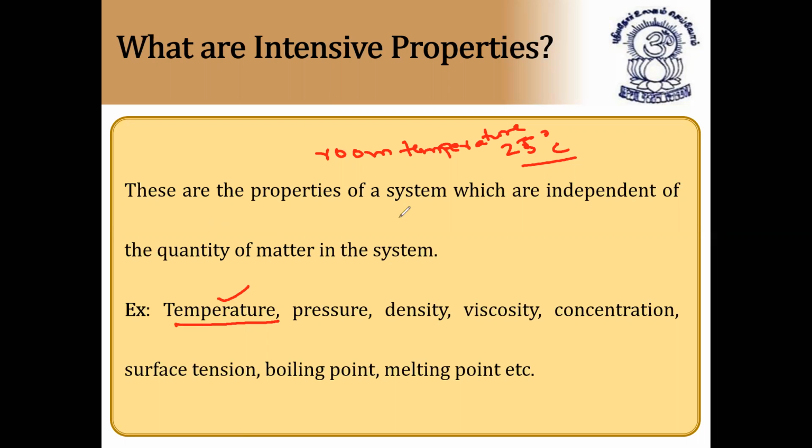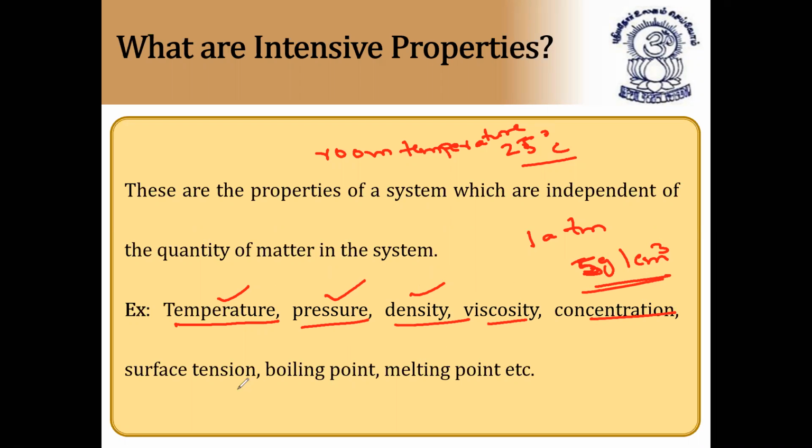Intensive properties are those which are independent of the quantity of matter in the system. Second, pressure. You can say atmospheric pressure is 1 atmosphere. Whether in Hyderabad, in India, or in the world, you will take 1 atmosphere. So pressure is also independent of the quantity of matter. Density: I'll say the density of iron is 5 grams per centimeter cube. You take one sheet or 1 kg or 100 tons, whatever the quantity, the density is the same, 5 grams per centimeter cube.